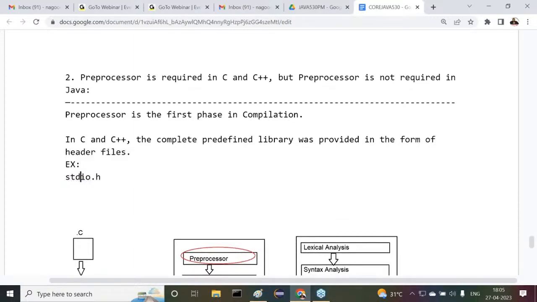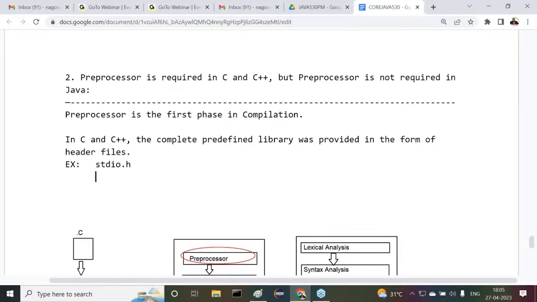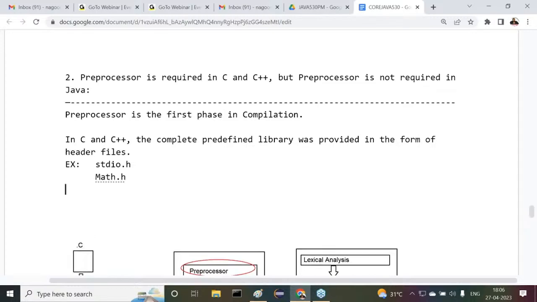stdio.h. Am I right or not? stdio.h. Come on. Next one is like what there? After stdio.h, math.h. Next one is what there? Conio.h. And so on. So many things exist here. stdio.h, math.h, conio.h, and so on. Just examples I'm telling them.